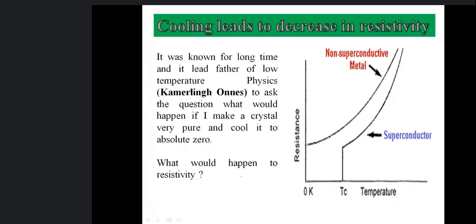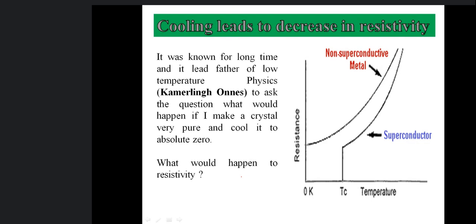Now, Kamerlingh Onnes asked himself a question. It was known that resistivity is a function of temperature and purity. By increasing purity, resistivity can be decreased.